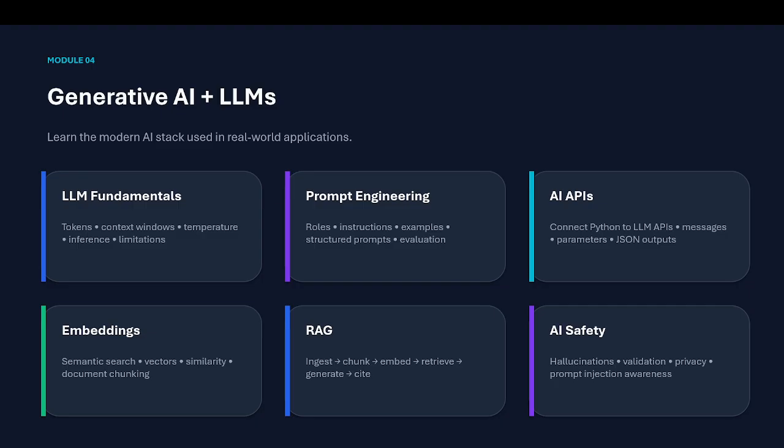If somebody asks for the HR policy, RAG is the process which helps us retrieve the information based on our requirement and keyword. It will search all those 100 PDFs and return the answer as per the version. That is the process of RAG. And AI safety, hallucination, validation, privacy, and prompt injection awareness, we will be talking about that as well.